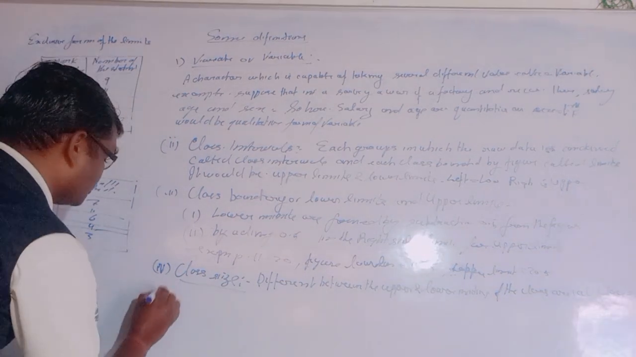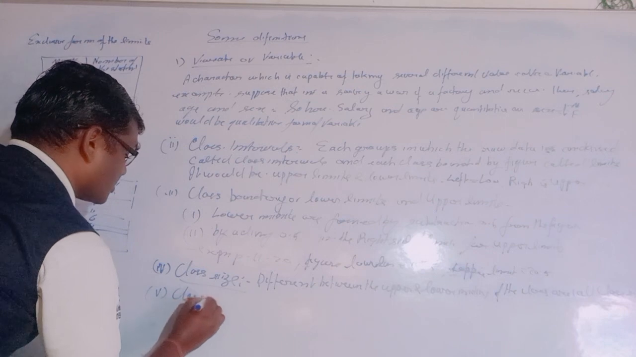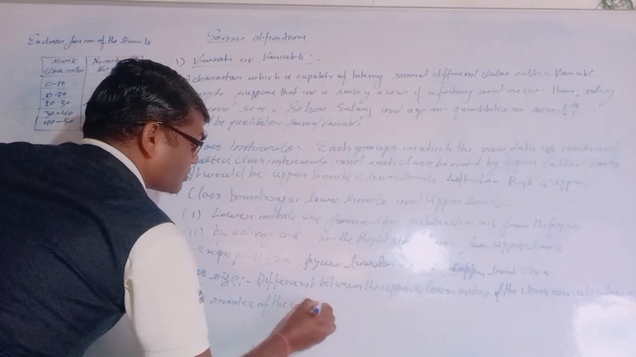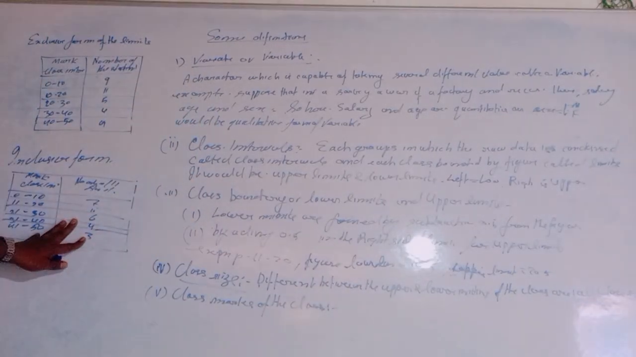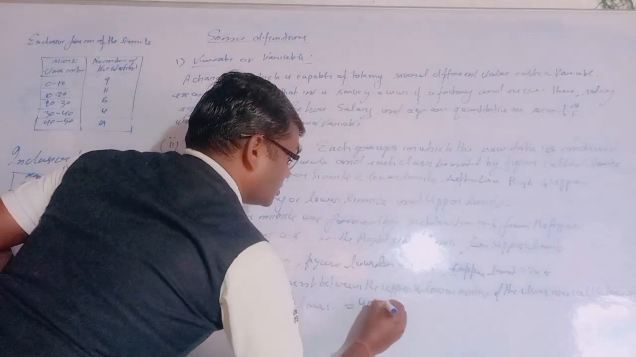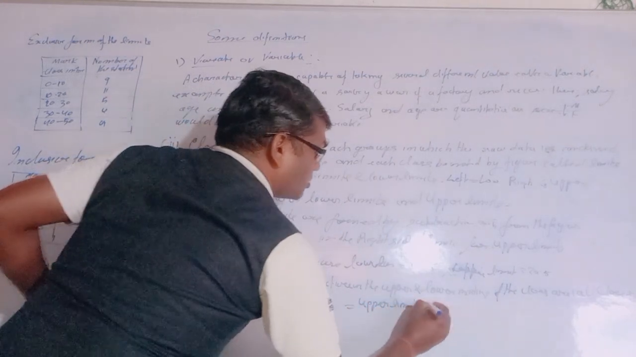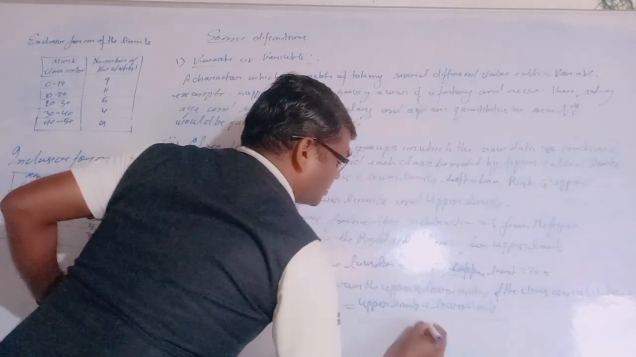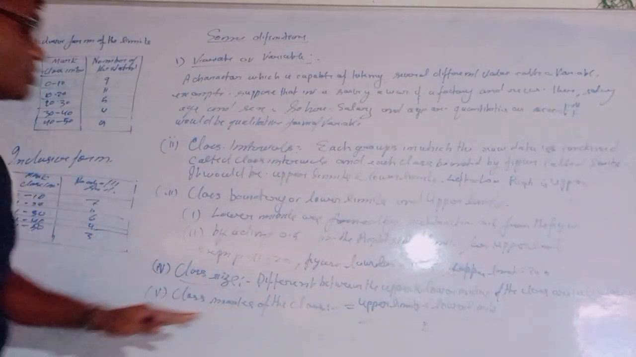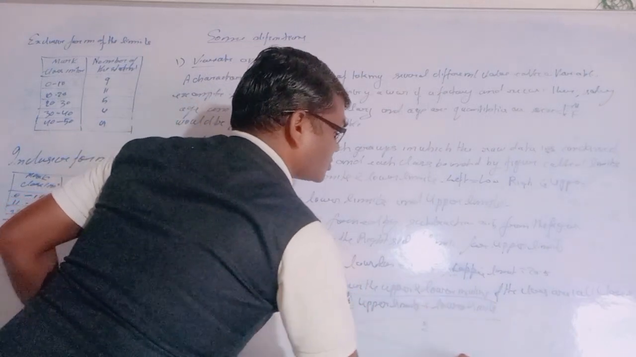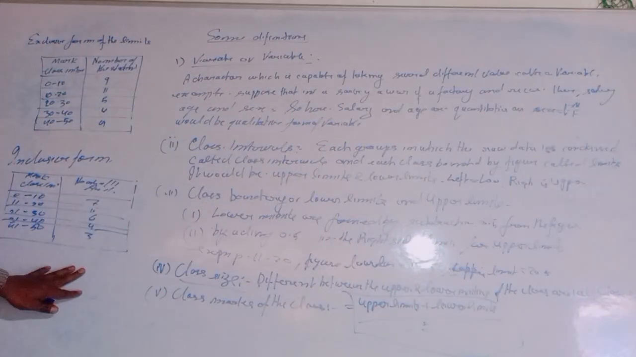Here is the class mark of a class. We will discuss it here. Fifth point, class marks of the class. It will always be equal to the upper limit plus the lower limit divided by 2. It will be the class mark, and this is the formula for class marks. So we have discussed the class marks here.